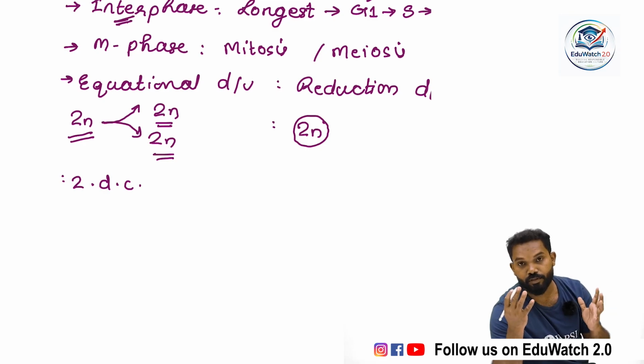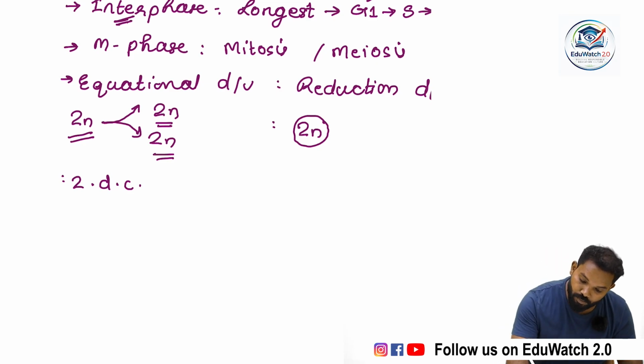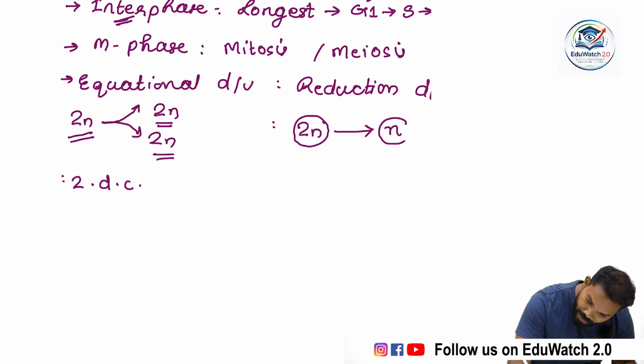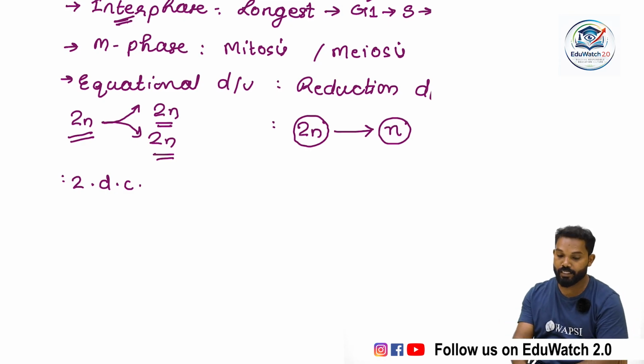How much does it reduce? The chromosome number reduces by half. That means 2n reduces to n. Their diploid nature changes to haploid nature.